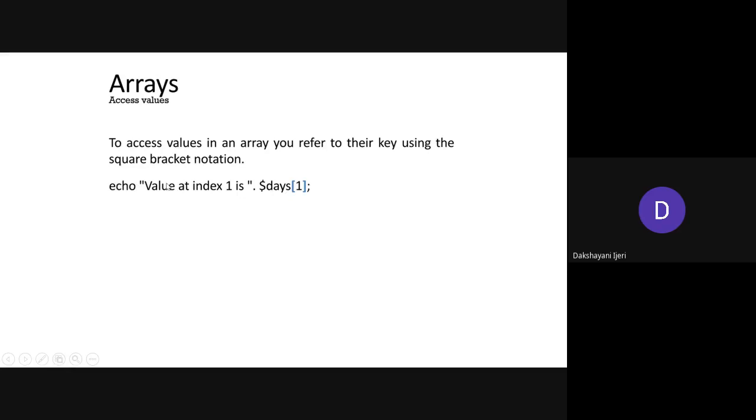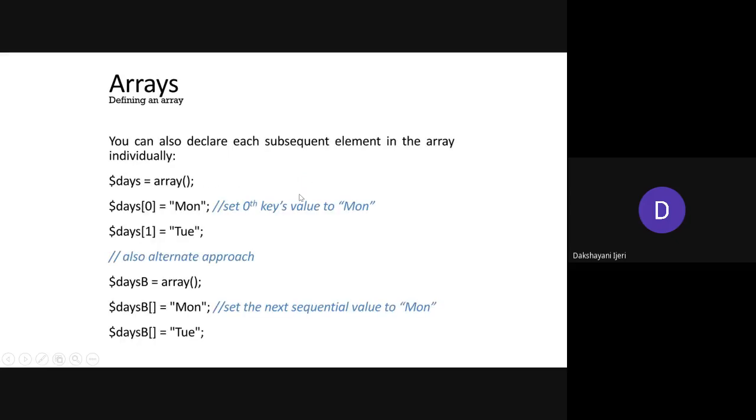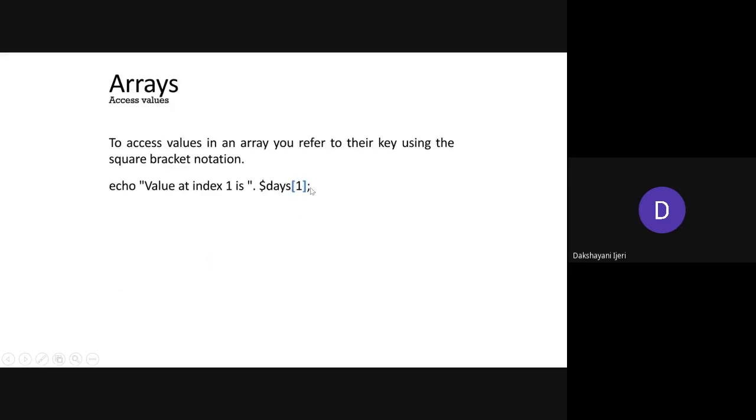You know how to print any statement in PHP, that is done with the echo statement. Whatever text we have included in the double quotation string will be displayed as it is, followed by the dot operator, which concatenates whatever value is stored in this variable. Here you can see $days is the name of the array variable, and you want to access the value associated with the index value 1. So it's probably Tuesday that is going to be printed. The value stored at index 1 is Tuesday, and that will be printed as part of this echo statement.